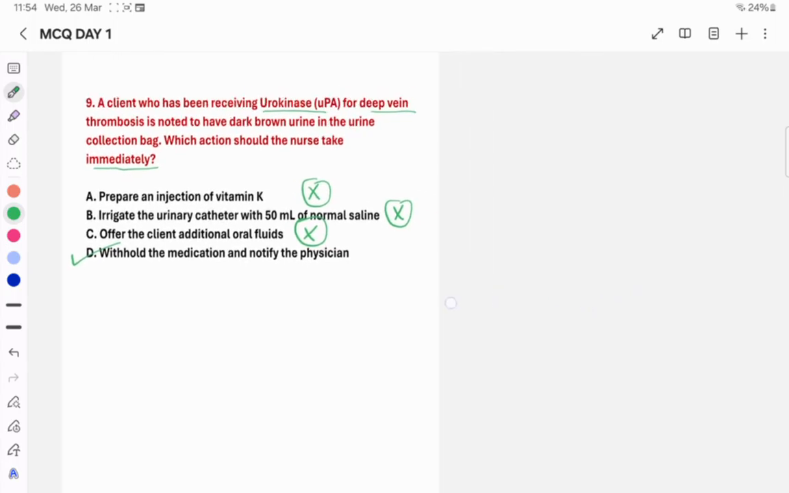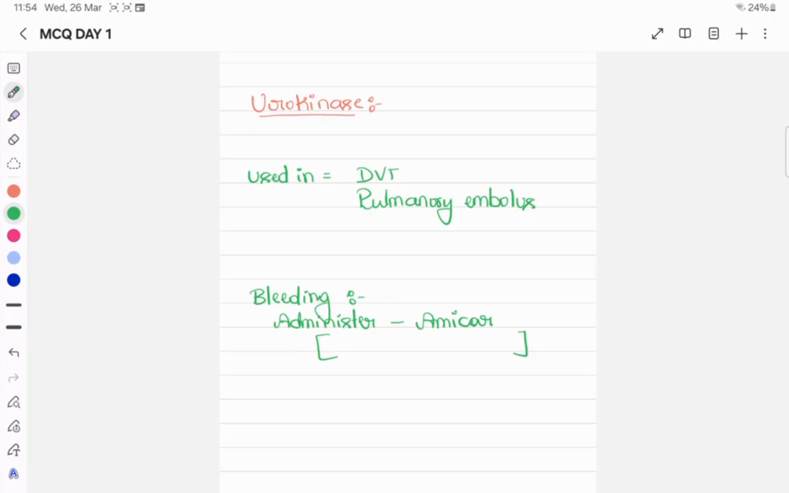Why is it the right answer? So let's discuss some important points regarding urokinase. First of all, urokinase is a thrombolytic agent. In which conditions can we use this urokinase? We can use it in DVT, that is deep vein thrombosis, then pulmonary embolus, and even in MI, that is myocardial infarction.